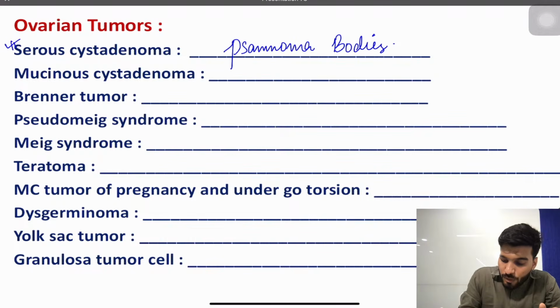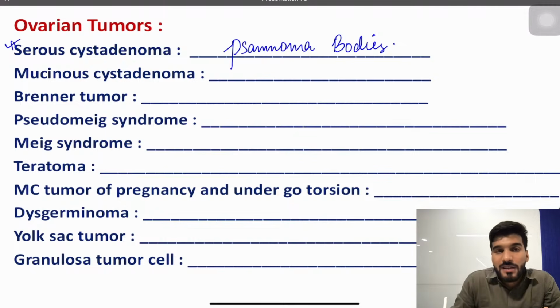Now this psammoma body is a well-known body that is also seen in papillary thyroid carcinoma along with the Orphan Annie nuclei. It's also seen with meningioma, with mesothelioma, and with serous cystadenoma. Remember the M's: mesothelioma and meningioma, plus papillary thyroid carcinoma. These are calcium-centered bodies made up of calcium. So that is serous cystadenoma.